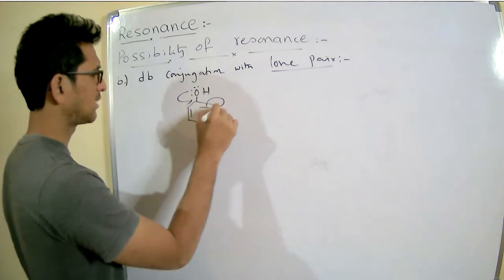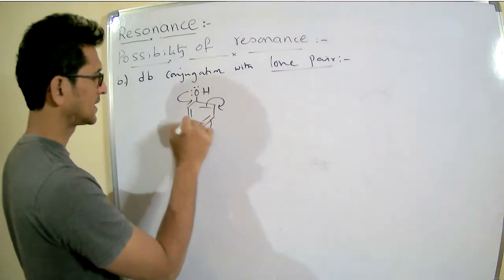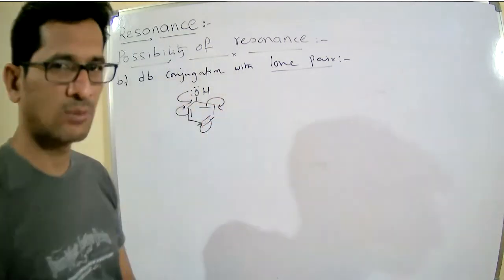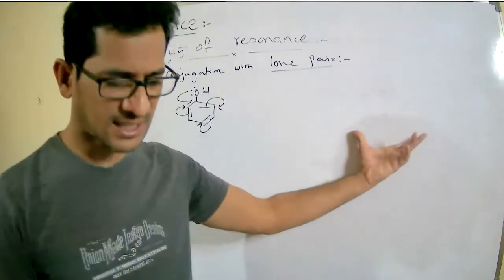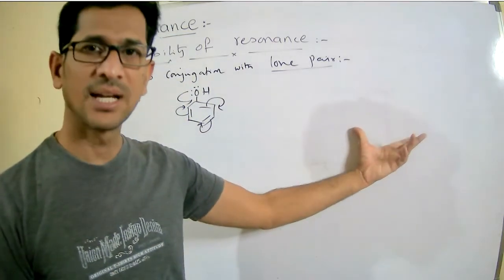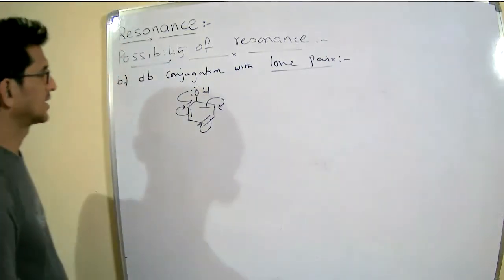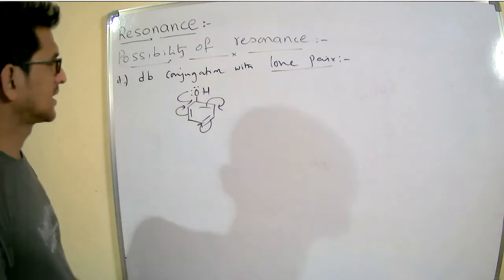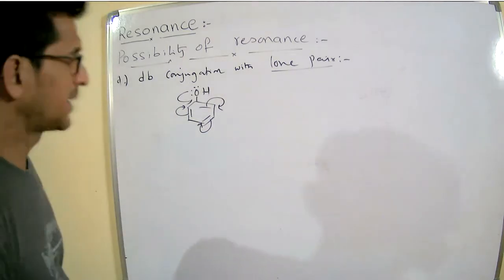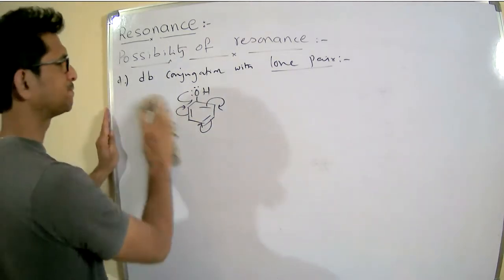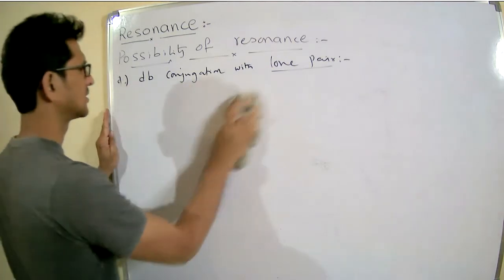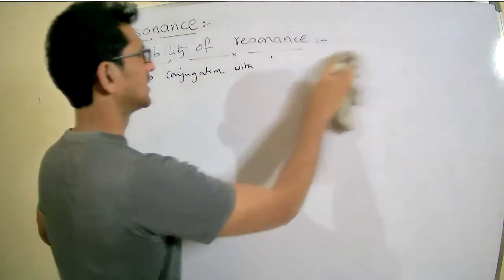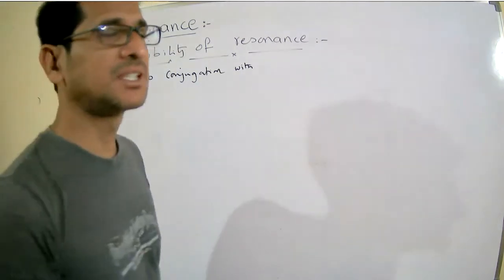That lone pair is involved in the delocalization, like what we discussed in the earlier example. Okay. This is D, I think. D, double bond in conjugation with the lone pair. Then double bond is in conjugation with the double bond.